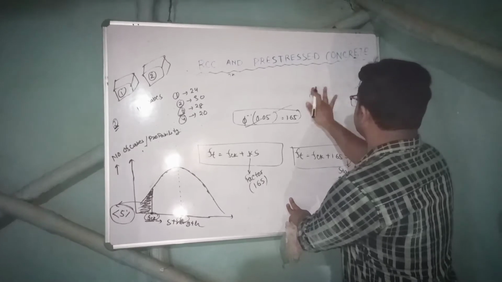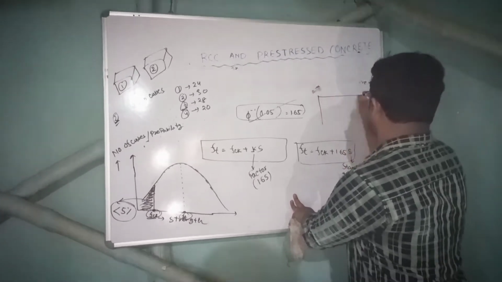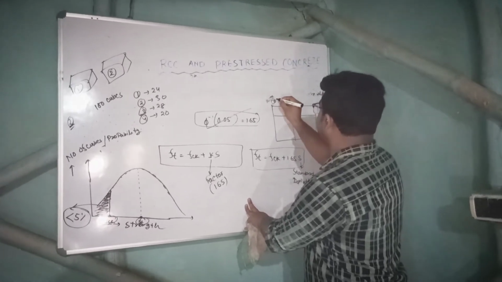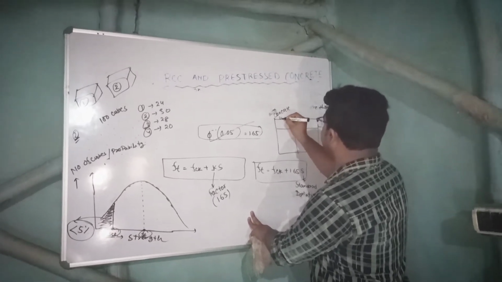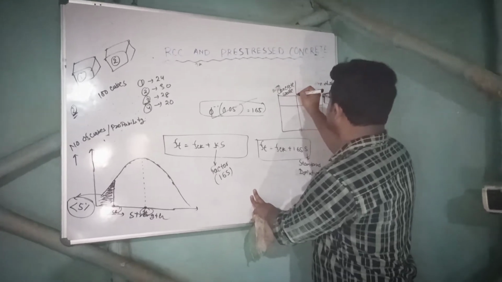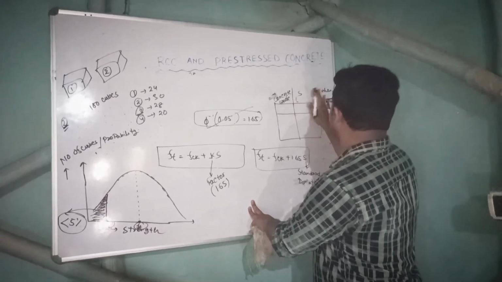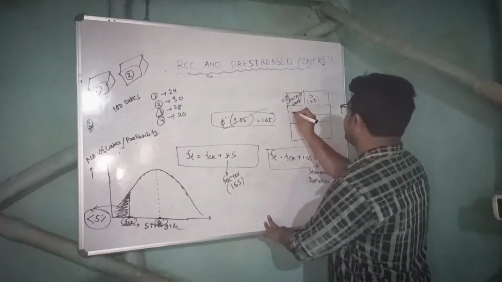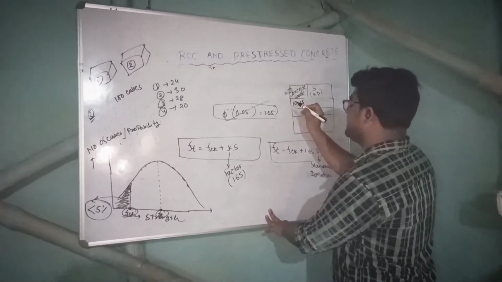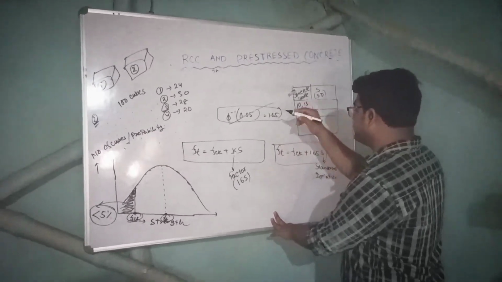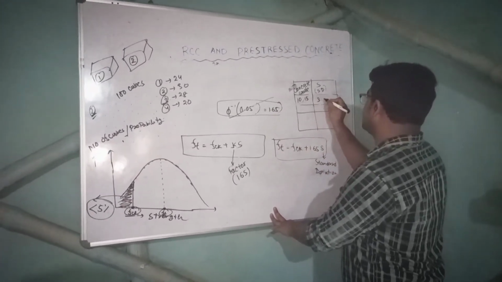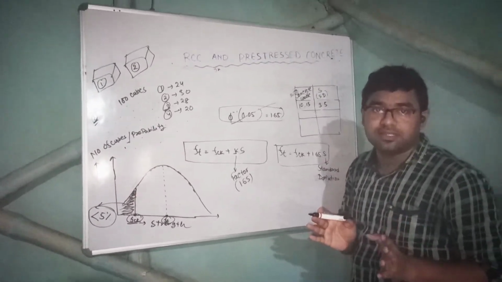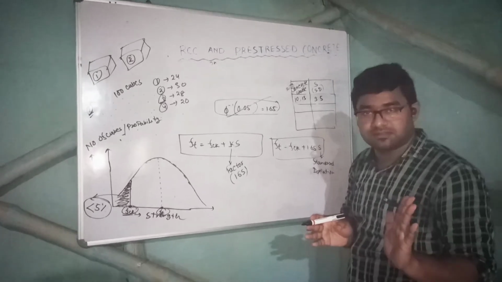So this small chart you have to remember. This is concrete grade, and this is S. S means standard deviation, right? For concrete grade 10 and 15, that is 10 Newton per millimeter square or 15 Newton per millimeter square, S is 3.5. How are we arriving at this value? This value is given in our code. Which code? IS 456, right?